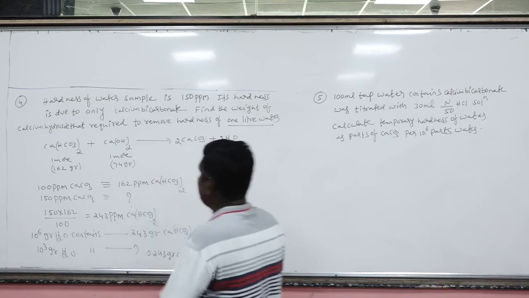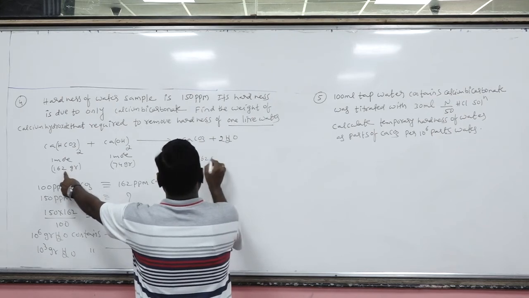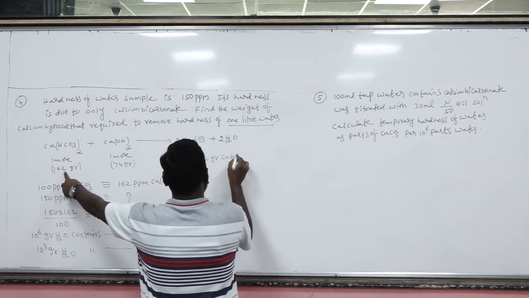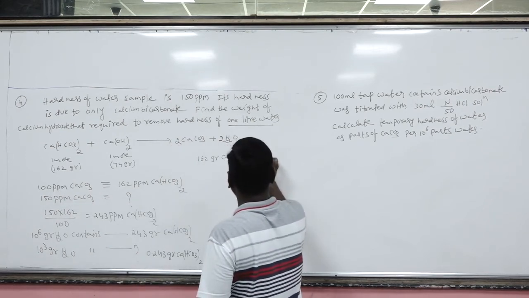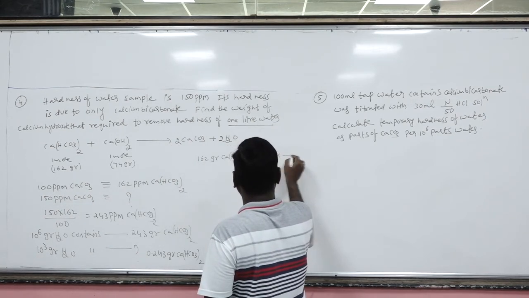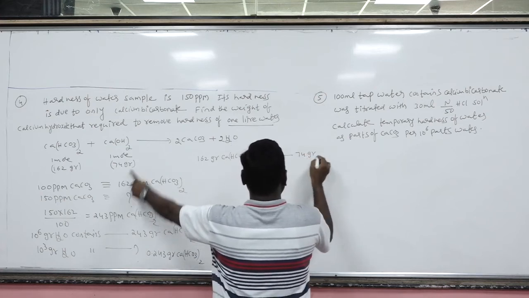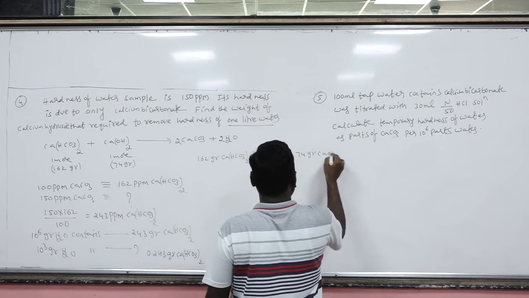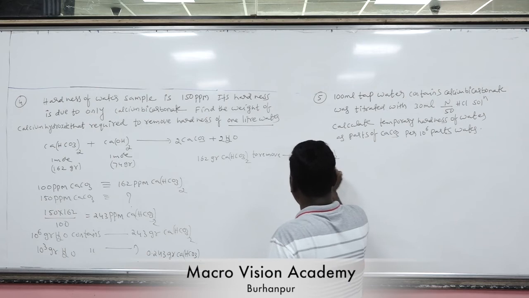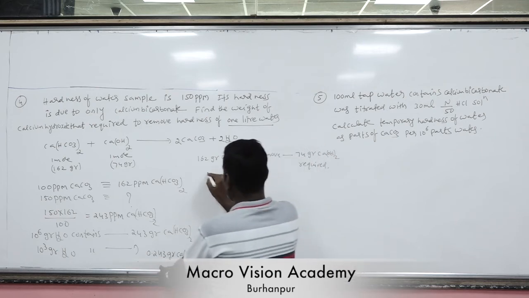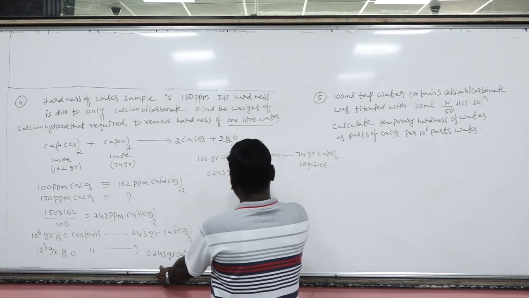Now, come to the stoichiometry. 162 grams calcium bicarbonate, to remove it, how many grams of milk of lime water required? 74 grams of calcium hydroxide required. But your 1 liter water sample contains how many grams of calcium bicarbonate?